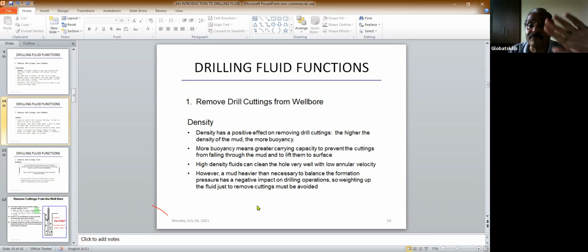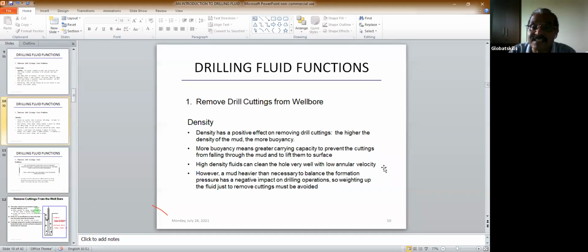High density fluid can clean the hole very well with low annular velocity. Now, if the fluid density is very high, it can clean the hole easily. Okay, and this annular velocity term we'll discuss in the rheology, because new terms are coming here. I cannot go explaining each term here because it will become a very big lecture, since it's just an introduction. So I've given an introduction of this fluid. When we discuss rheology and hydraulics in detail, there again we'll discuss the annular velocity and other new terms that have come up. So just now you can understand the basic thing.